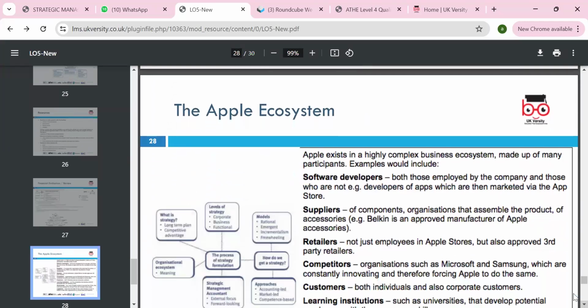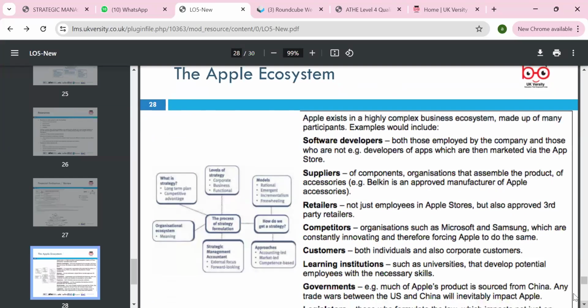We can think here about the Apple ecosystem: software developers, suppliers, retailers, competitors, customers, and learning institutes, and how they embed the software. Developers build apps for the market, suppliers provide the components, and the organization assembles the product.